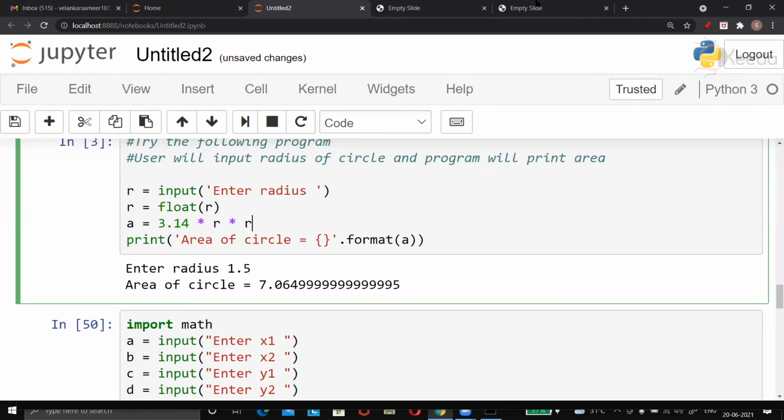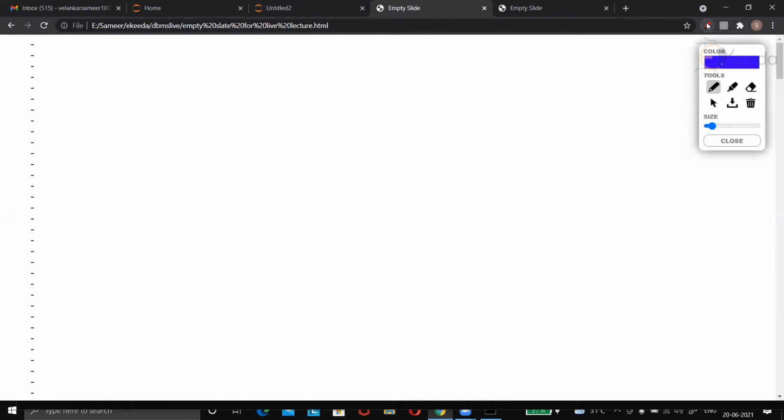Now let's take up a problem. Be ready with pen and paper. Let's take up a program. Of course, it is going to be a geometric program. I hope you understand, being from engineering background, and science background.